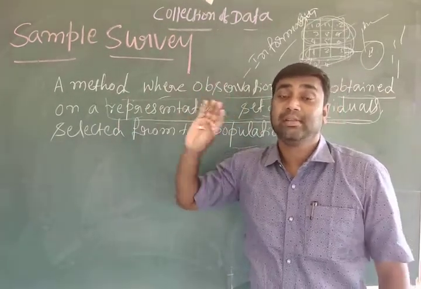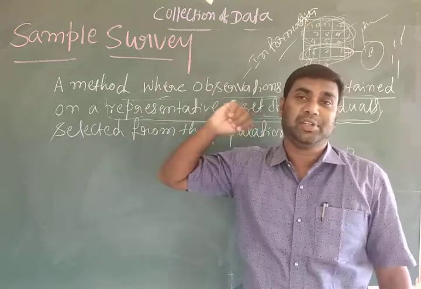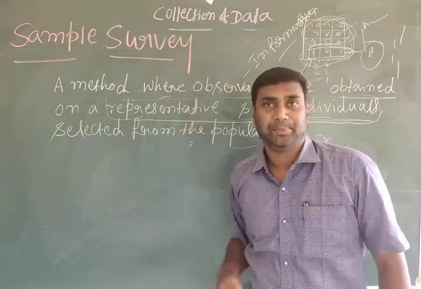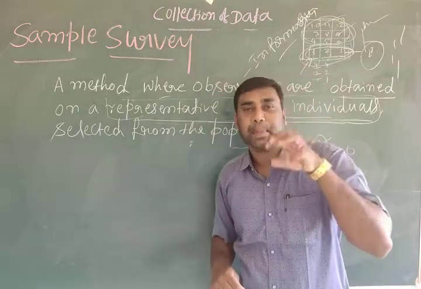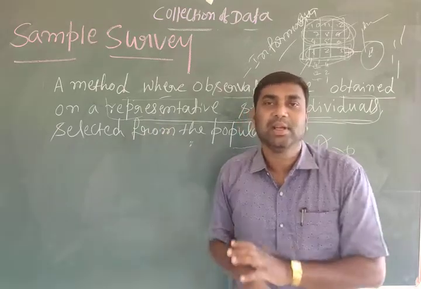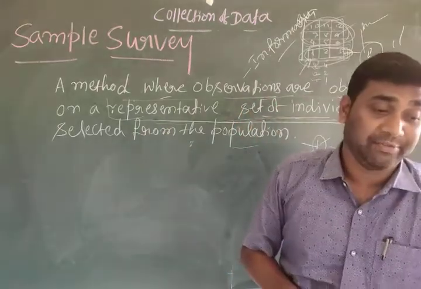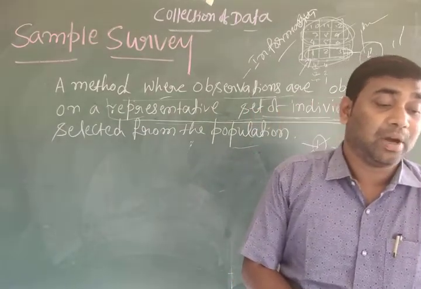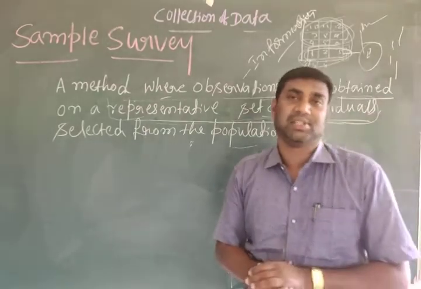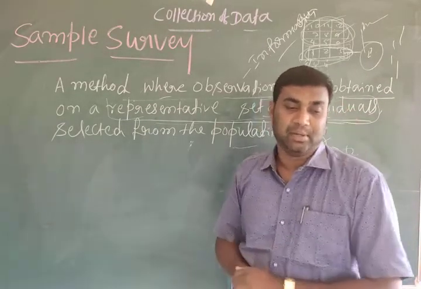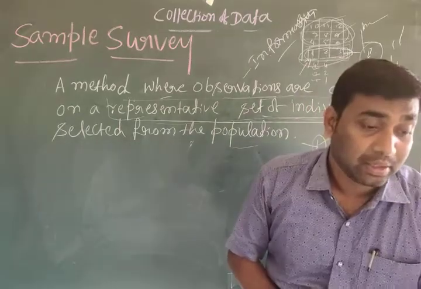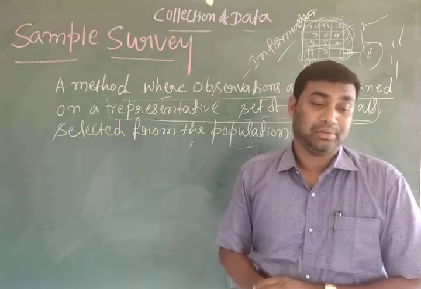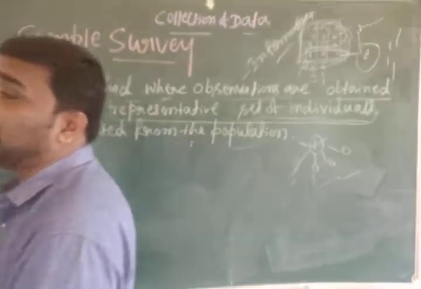Here the sample survey is not collecting complete information. It is not collecting information physically, not directly, right? From a few persons only, the information has to be collected. First it has to identify the population. After the population is identified, the researcher selects a representative sample. It is very difficult to study the entire population.